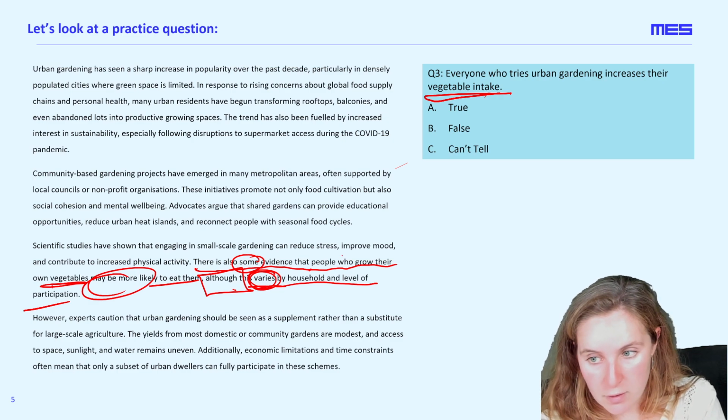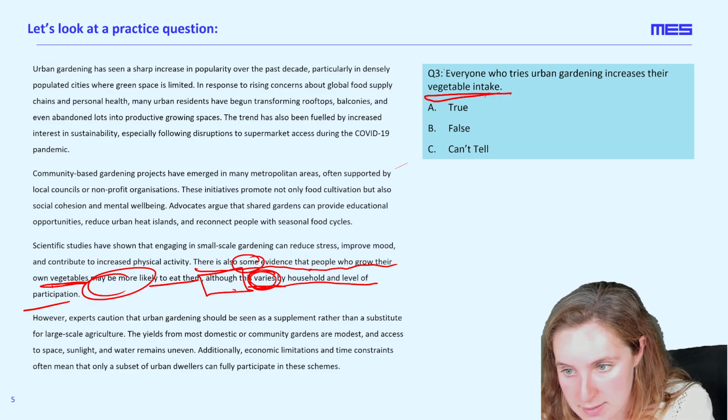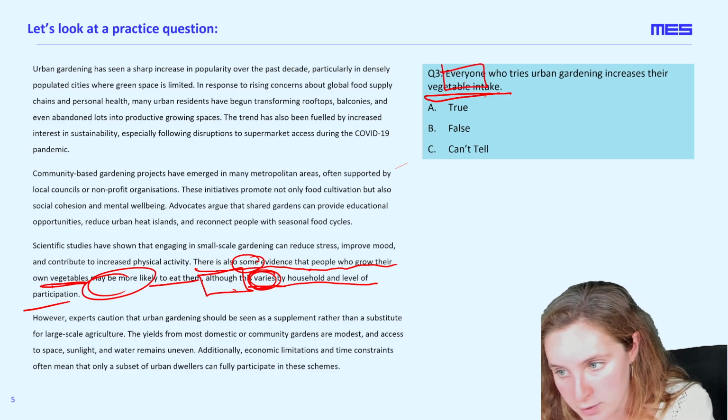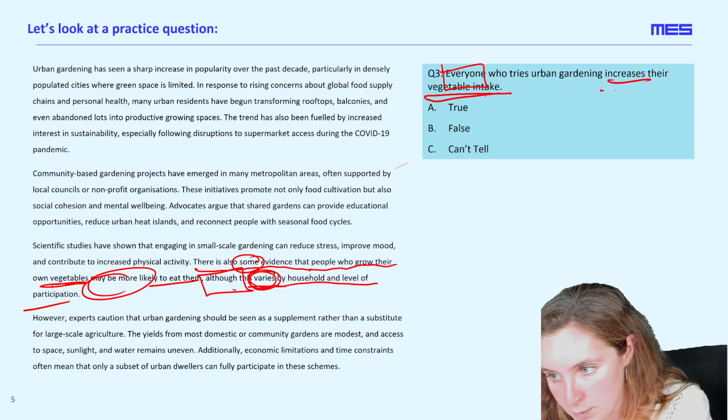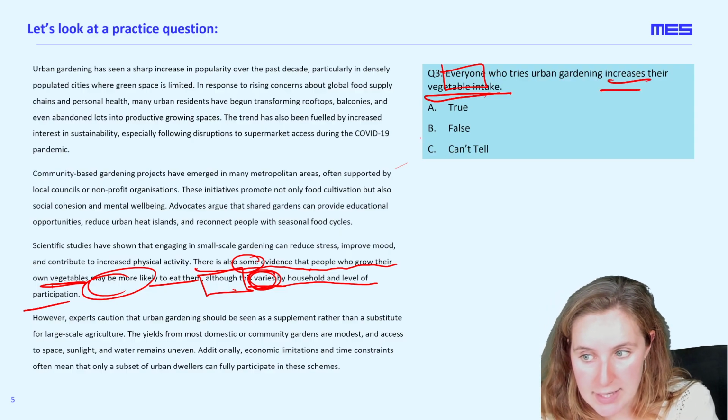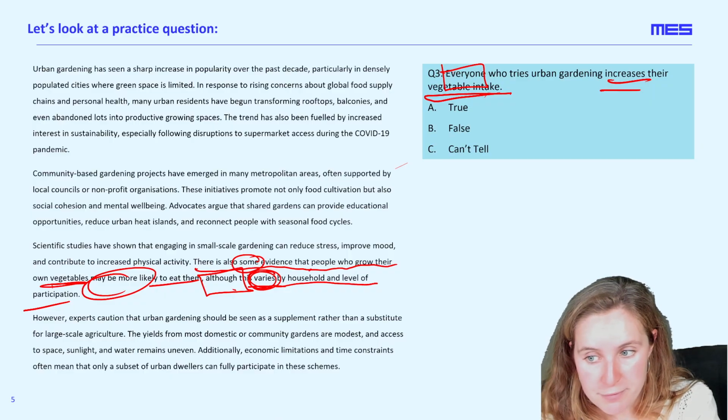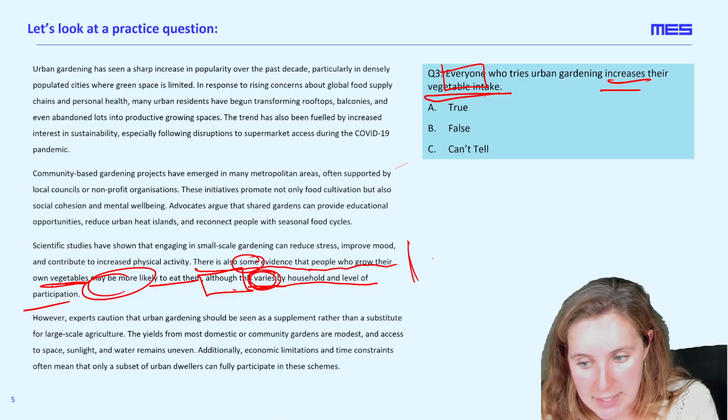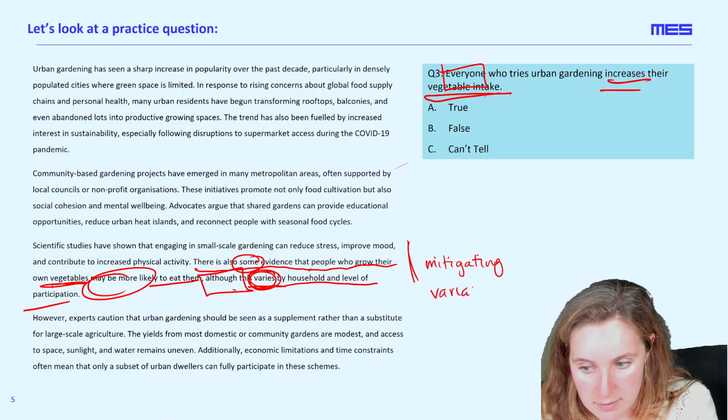This phrasing contrasts with the phrasing of the statement, which says everyone who tries it increases their vegetable intake. This is much more definitive than this mitigating phrase. There are a lot of variables and doubt here.